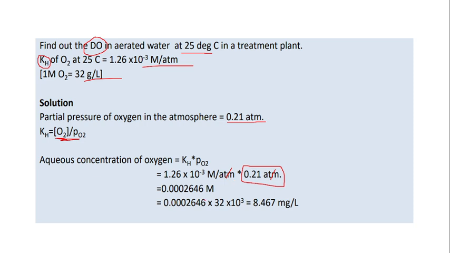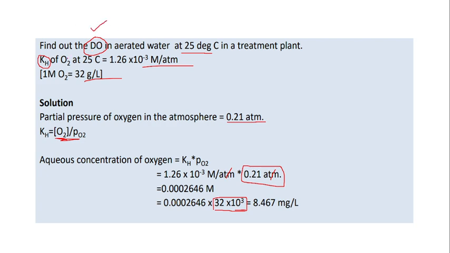Now this molar concentration is there, so you need to multiply with the molecular weight, which is 32 gram per liter. And finally, this value is converted into mg per liter, so again you are multiplying it with 10 power 3. So the answer is 8.467 mg per liter. So the question asked is to find the DO.